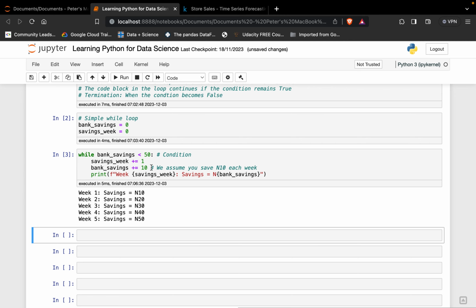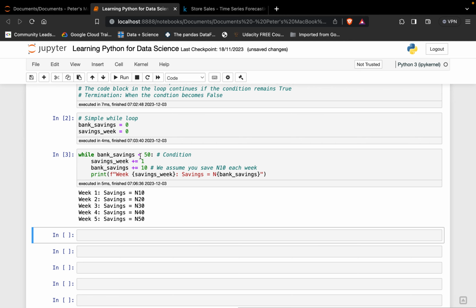We started with the first week, added 10. Second week, because it's still less than 50, we added another 10, it's 20. Then again, it comes back, checks. Our bank savings is still less than 50, and then we run it again for another week. And again, we add 10, which is 30, goes back again, checks. Wow, you see it's a loop, right?